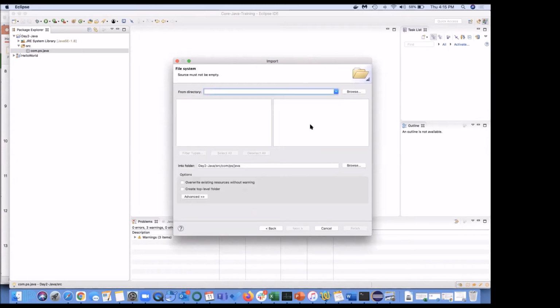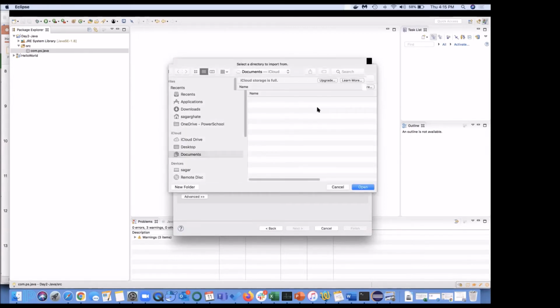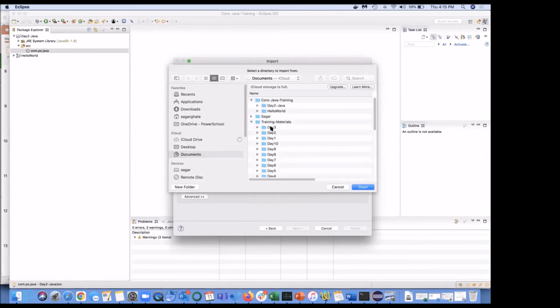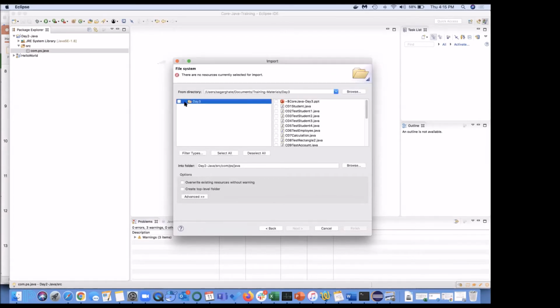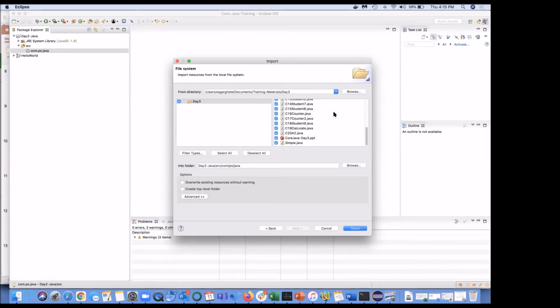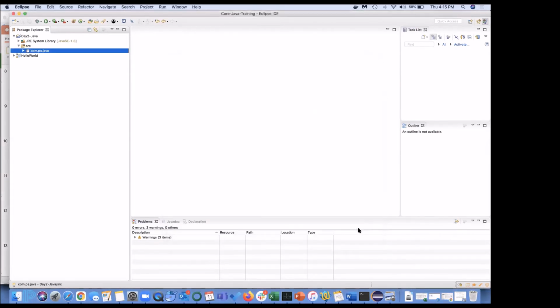Next. Okay, you can import any project also if you have any project up and running. I want to import the file system. Where are we? Training material, day 1, day 2 completed. Let's go for day 3. I don't want this. Okay, let me first select all and then deselect the PPT, this PPT also. Finish.